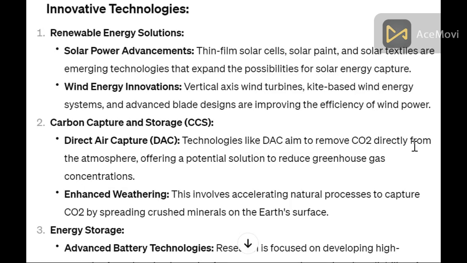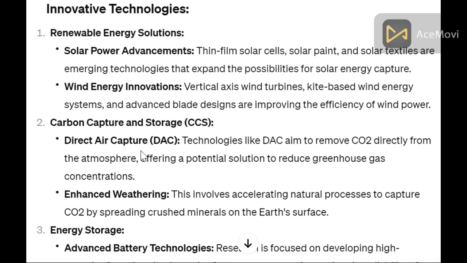Now we will discuss some innovative technologies like renewable energy sources, solar power advancements, thin solar films, and wind energy innovations, like vertical axis wind turbines for the efficiency of wind power systems like wind turbines.